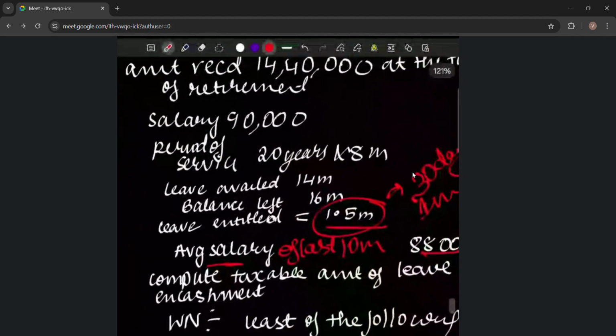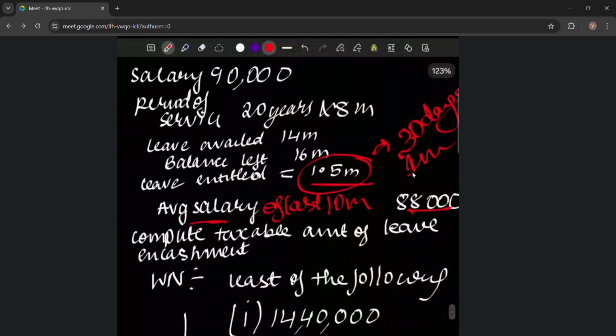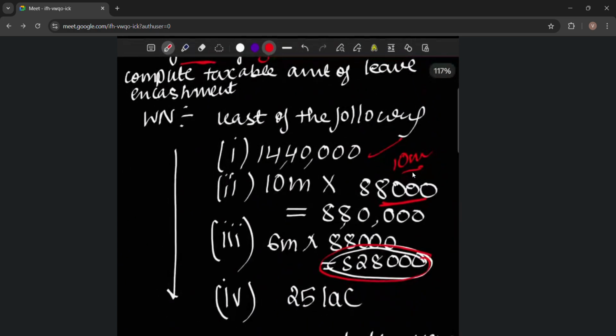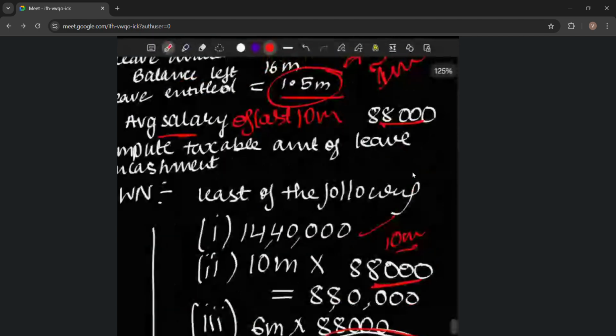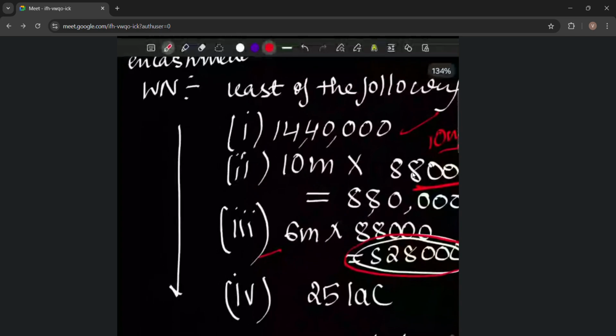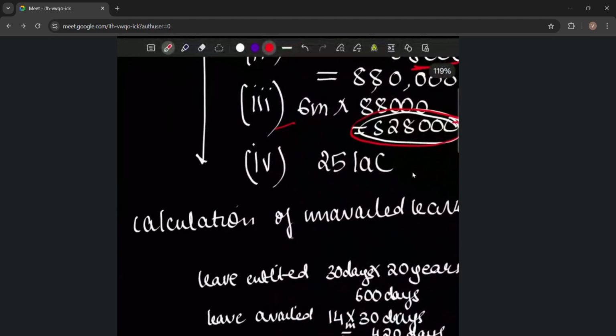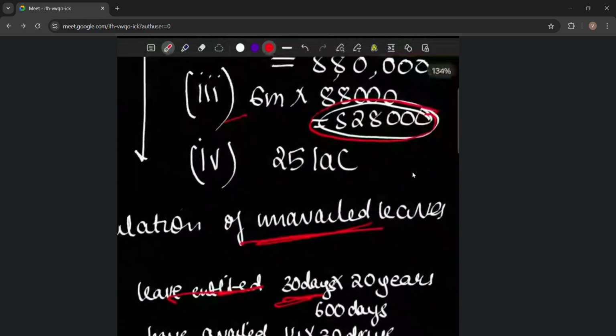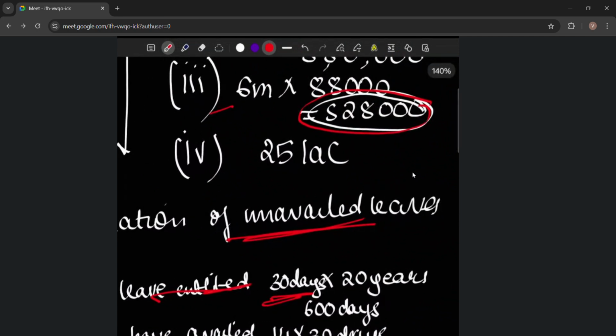Then we will compute the taxable amount of leave encashment. First, the least of the following. First, actual amount received, which is 14,40,000. Then 10-month average salary, which is 10 months into 88,000. It is given in the question. Then the third condition is the cash equivalent of unavailed leaves. Then we will calculate first the unavailed leaves. Leave entitled is 30 days, as we have seen above. We will calculate in terms of days. We can also calculate in terms of months, but we will calculate in terms of days.